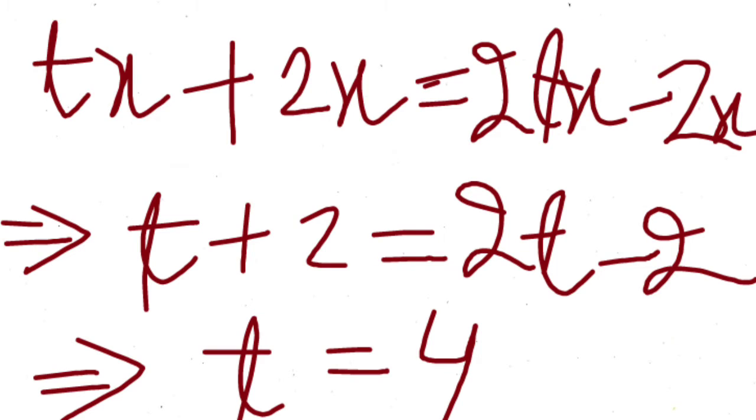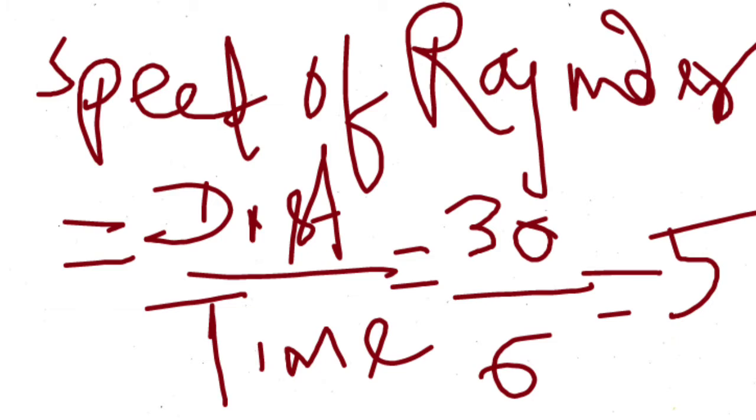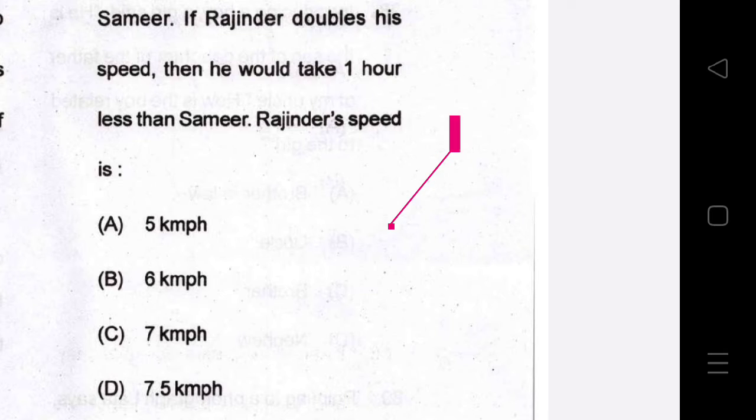Now solving the equations, we will get t is equal to 4. So the time taken by Samir is 4 hours. Rajinder initially took 2 hours more to cover that distance, so from the initial equation we get that. So the speed of Rajinder is 30 divided by the time taken, that is 6, which gives 5.